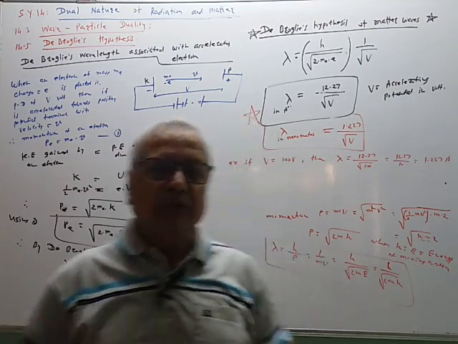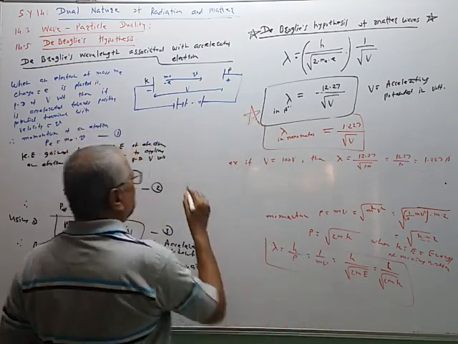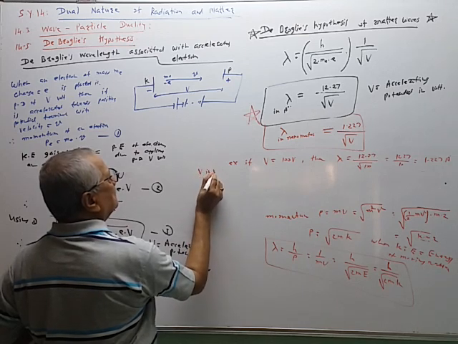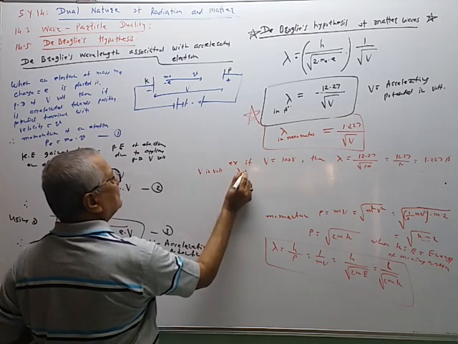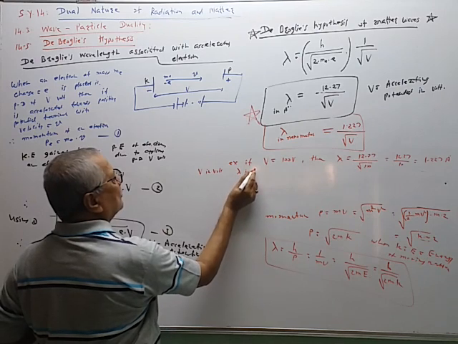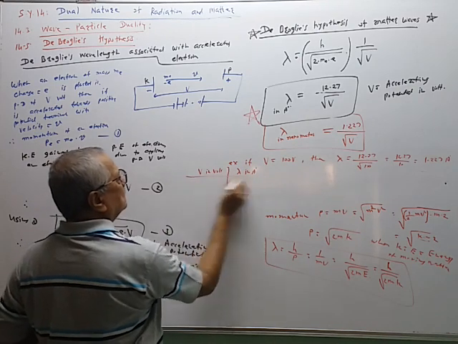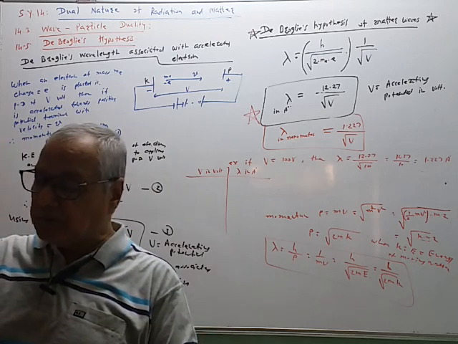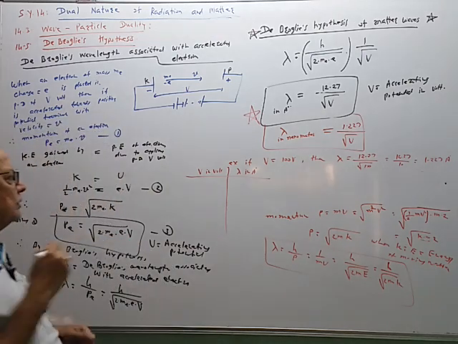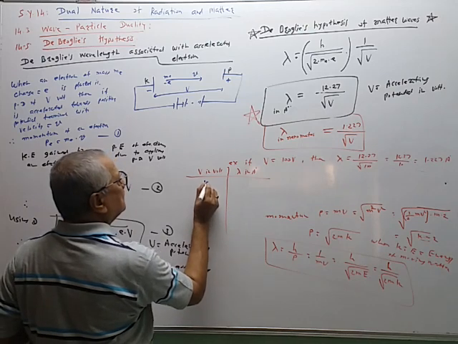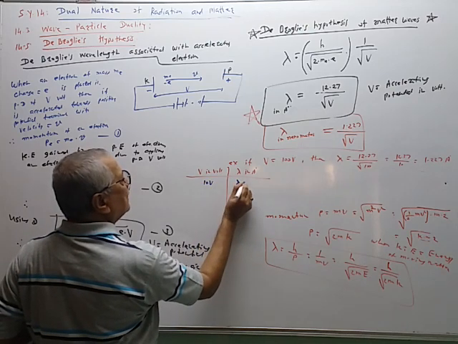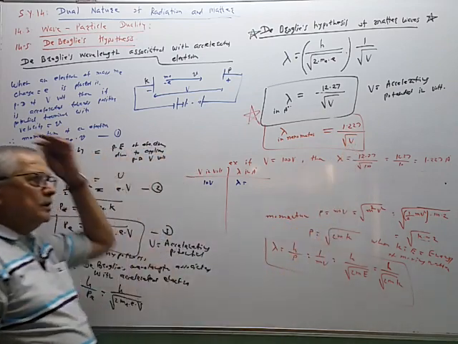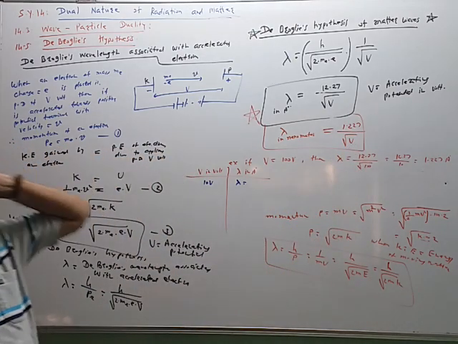So these are some simple cases, sir. V in volt and corresponding lambda in angstrom. So these are some values. For approximate value, we should know this. So V is equal to 10 volt, then lambda is equal to, if you substitute 10 here, then root of 10 is equal to 3.162, and this value is less than 1.